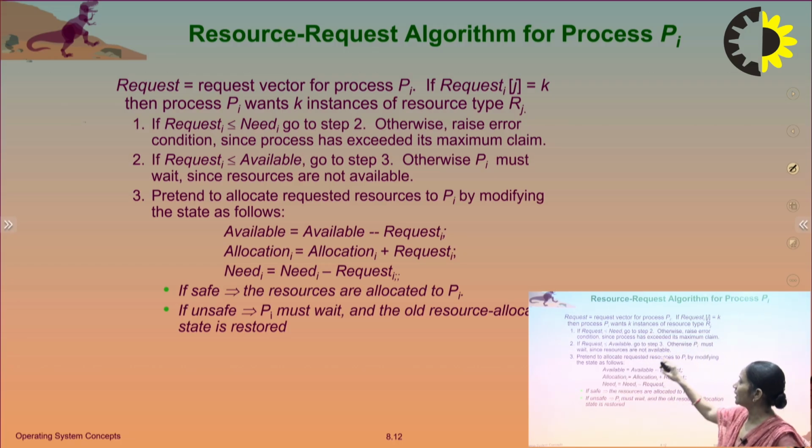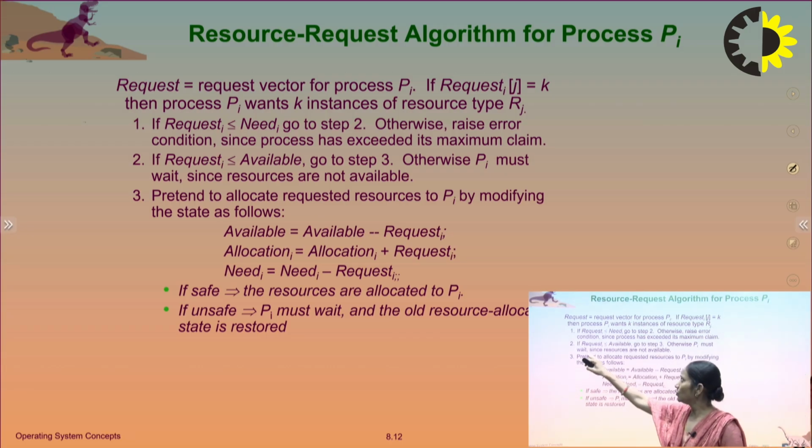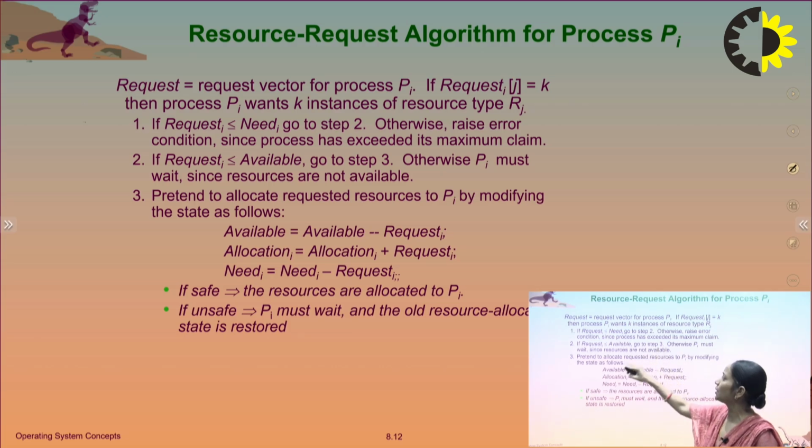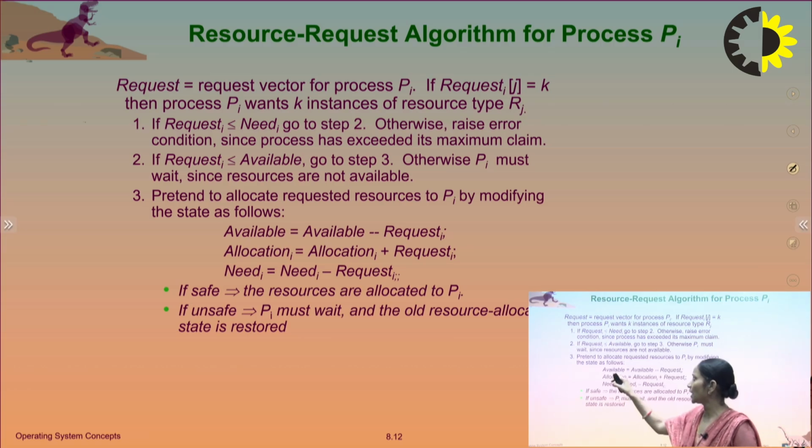Otherwise, raise an error condition since the process has exceeded its maximum claim. Then step 2, if Request[i] is less than or equal to Available, then go to step 3. Otherwise, Pi must wait since the resources are not available. Step 3, pretend to allocate the requested resources to Pi by modifying the state as follows.